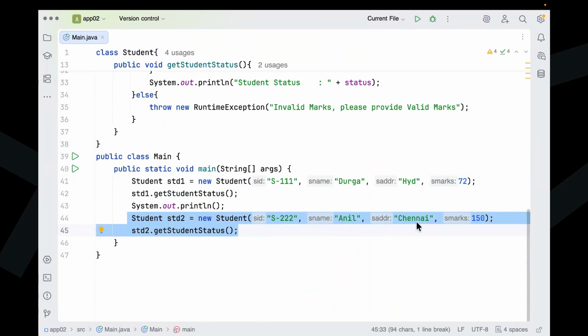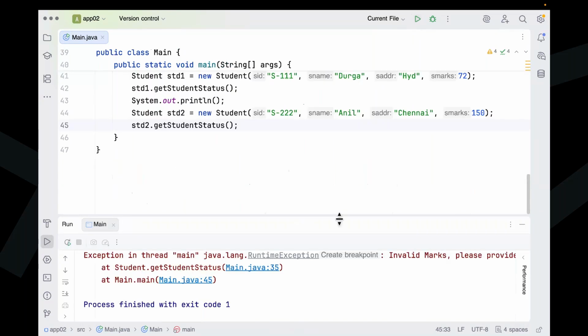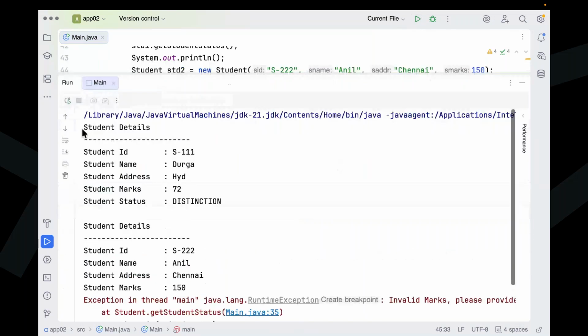Why? Because the student marks here I provided are 150. That is problematic. The first one is 72, and in the case of 72, we are not getting any problem. As a successful case, the student marks are valid, and there we are getting some status. Now let me check. Now see this message here. The first case is successful. Here we are getting the status: S111 Durga Hyderabad 72 distinction.